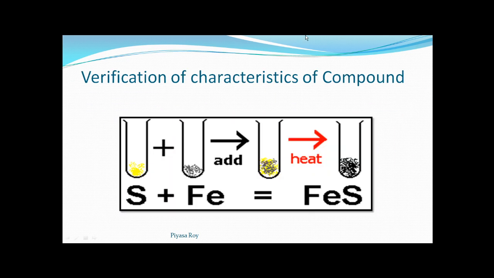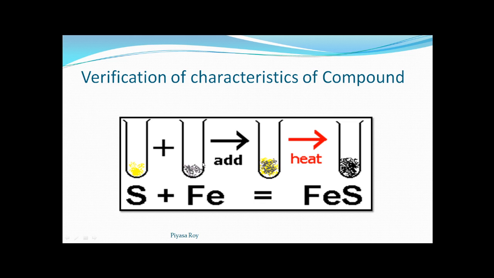Now let's come to the third example. Here, during the reaction between sulfur and iron, we are getting ferrous sulfide. This is the compound. Sulfur is a yellow solid, and it can get dissolved in carbon disulfide, which is a solvent. Carbon disulfide can dissolve sulfur and form a solution. This is a property of sulfur, getting dissolved in carbon disulfide. It's a soft non-metal.